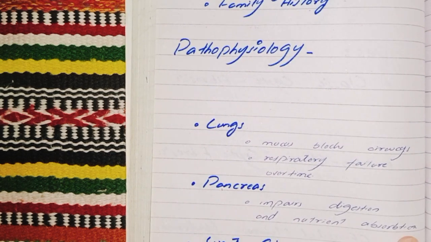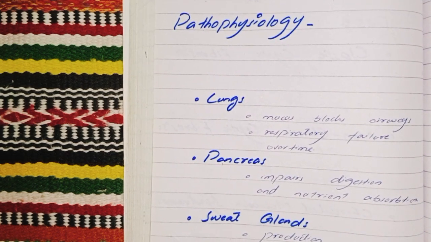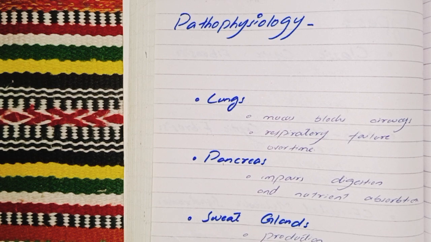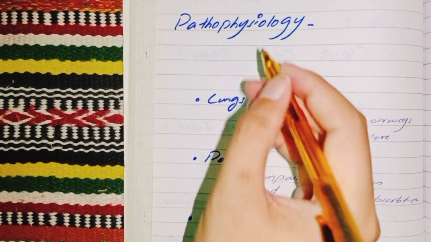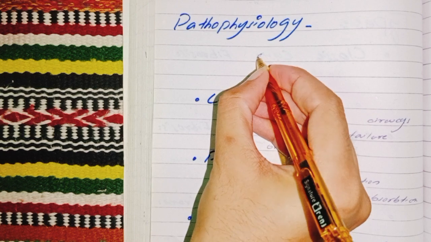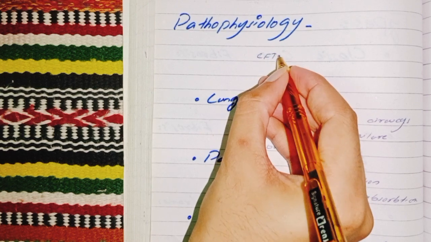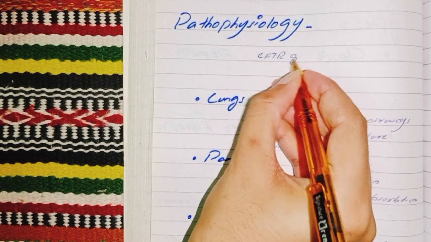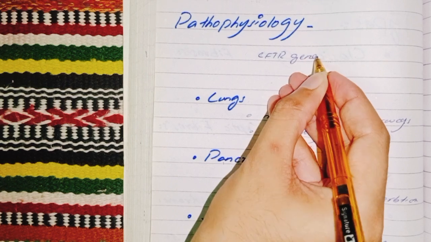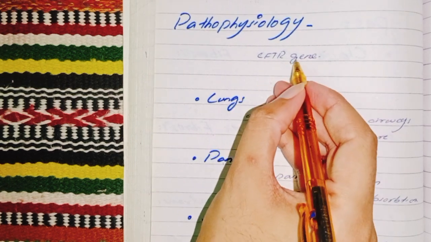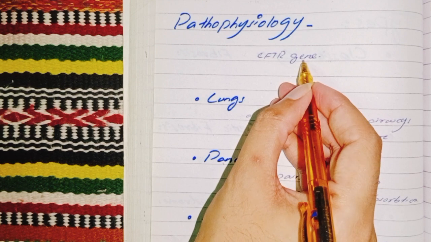Our next section is pathophysiology of cystic fibrosis. Cystic fibrosis, as I mentioned again and again, is caused by mutation of the CFTR gene. What does the CFTR gene do in the body?